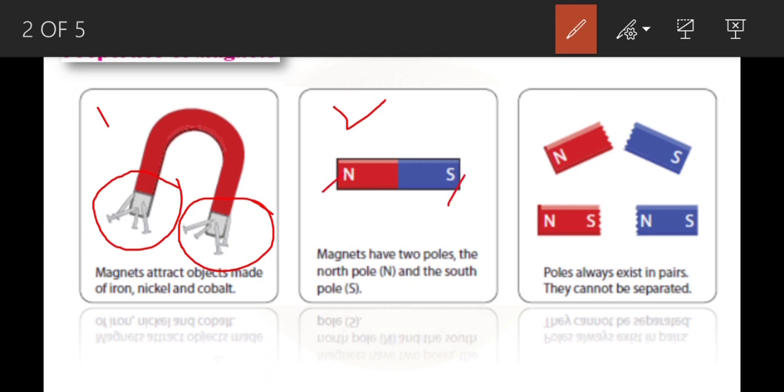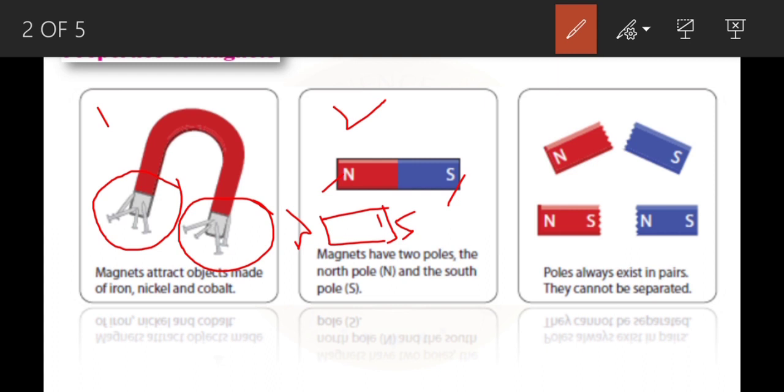If we cut it into two pieces, then the two pieces will behave like two different magnets, each having a north pole and a south pole. Here the north pole will be there, and here the south pole will automatically develop.